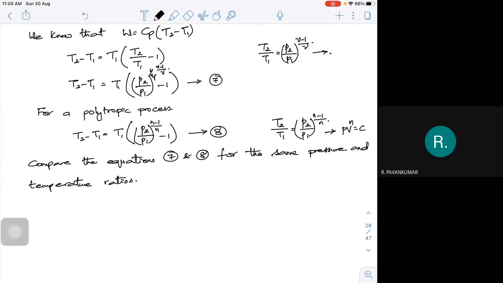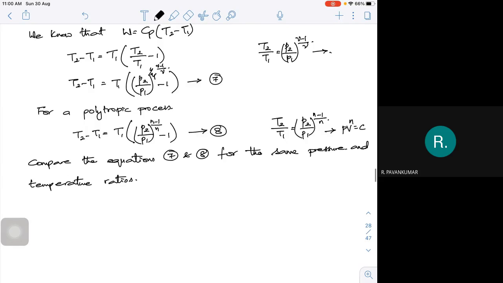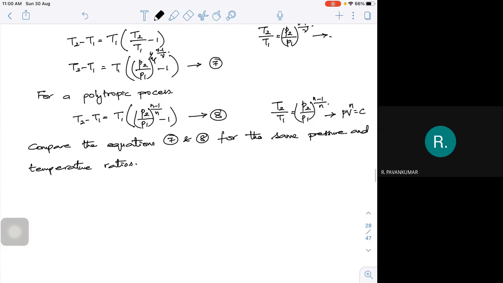For this condition, I can compare and write that n minus 1 by n will be equal to 1 by polytropic efficiency into gamma minus 1 by gamma. So I am taking only the powers, the rest are all the same.